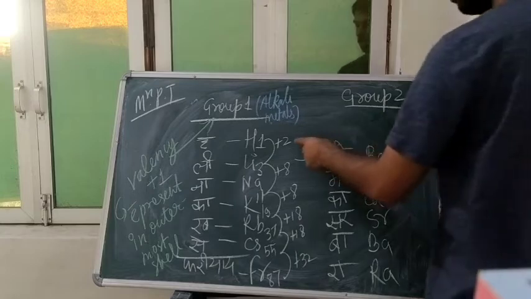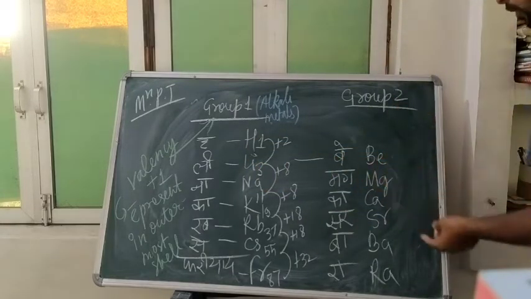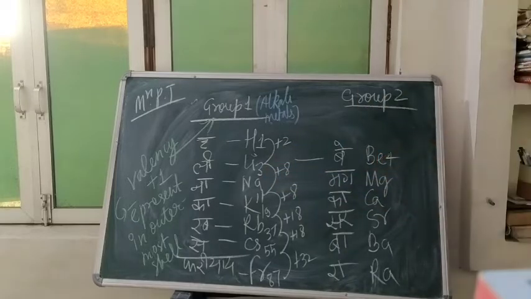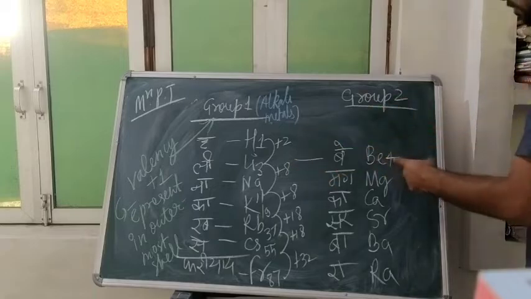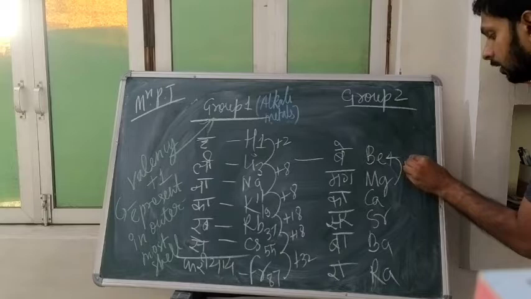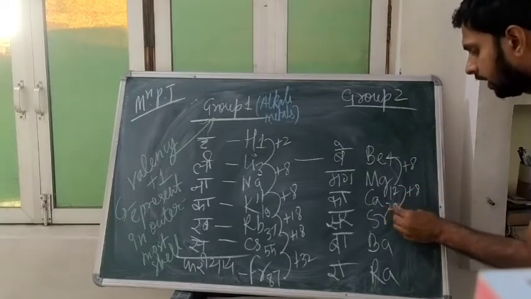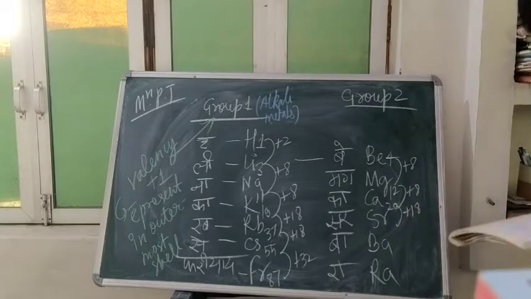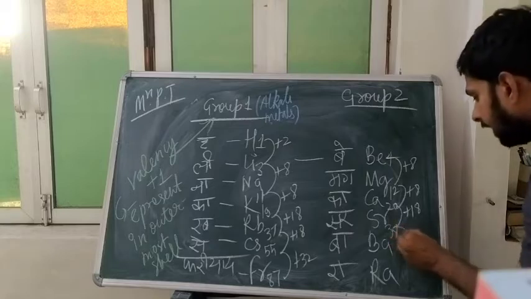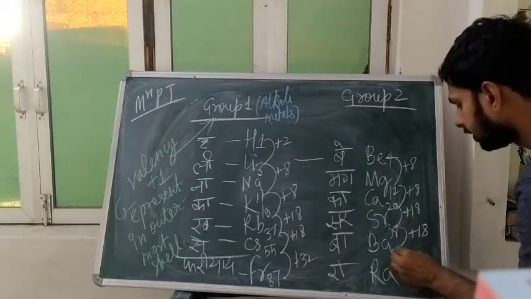So this 1, 2 will come. 2 will be helium, 3, and this will become 4: hydrogen, helium, lithium, beryllium 4. So 4 plus 8, 12. 12 plus 8, 20. 20 plus 18, 38. 38 plus 18, 56.